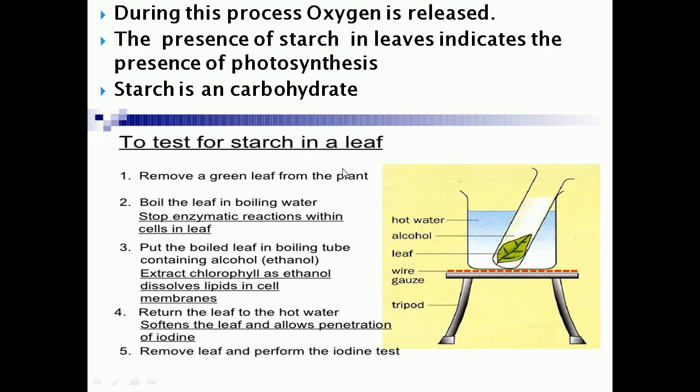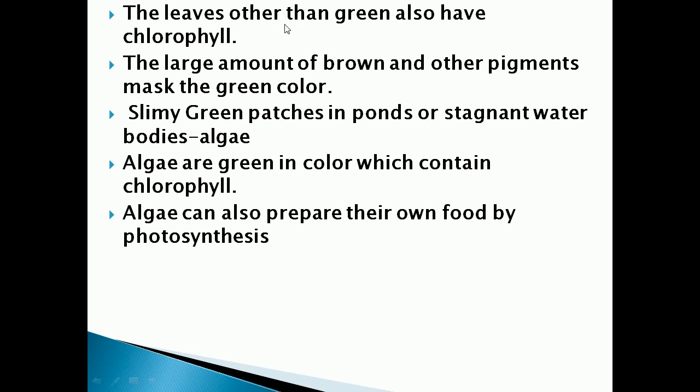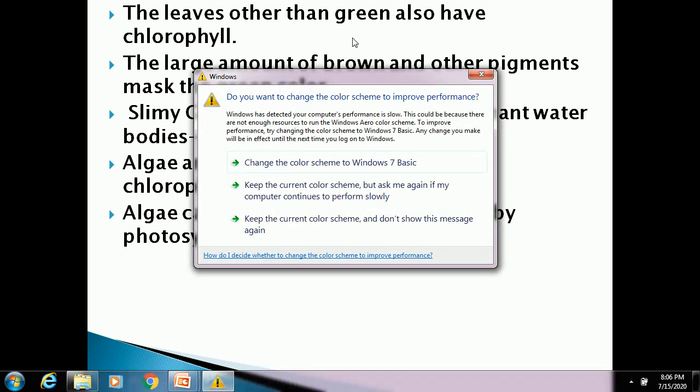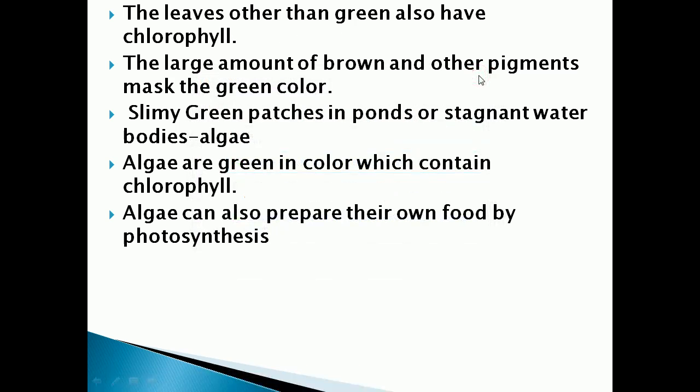Okay, if the leaf does not change into blue black color, it indicates the absence of starch in the leaf. Understood? If starch is present in a leaf, the leaf will change into blue black when we add iodine. Do only the green parts of the plant do photosynthesis? No, leaves other than green also have chlorophyll. They can also do the photosynthesis process.